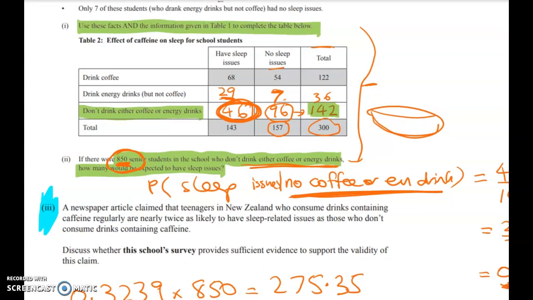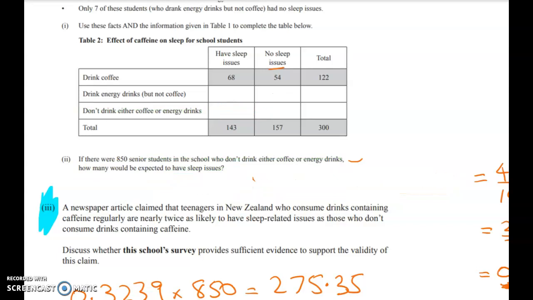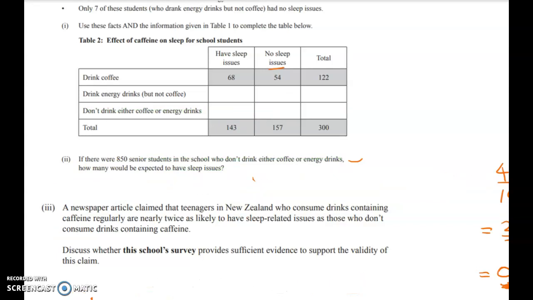And if you're watching this and you're in our class this year, we haven't done this yet, but it's not too bad. And I'm just going to have to now put those numbers back in that I've just taken out by mistake. But first we're going to just read through the question really slowly. So a newspaper article claimed that teenagers in New Zealand who consume drinks containing caffeine regularly are nearly twice as likely to have sleep-related issues as those who don't. So we're working out two probabilities here, and we want to see if one is nearly twice as big as the other. And that's called working out the relative risk.